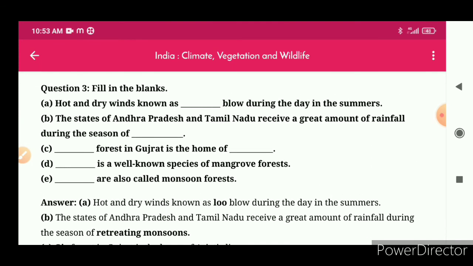Question number 3, fill in the blanks. A. Hot and dry winds known as Lu blow during the day in the summer. Answer is Lu. B. The states of Andhra Pradesh and Tamil Nadu receive a great amount of rainfall during the retreating monsoons. Answer is retreating monsoons.